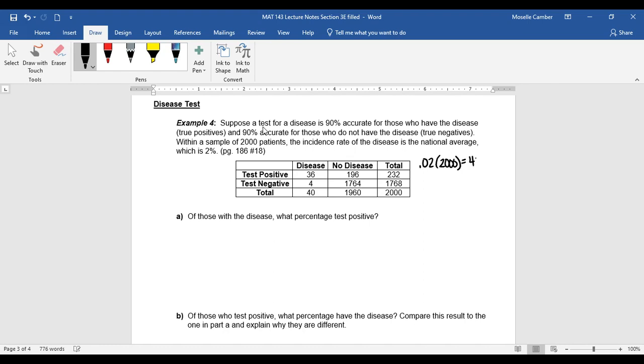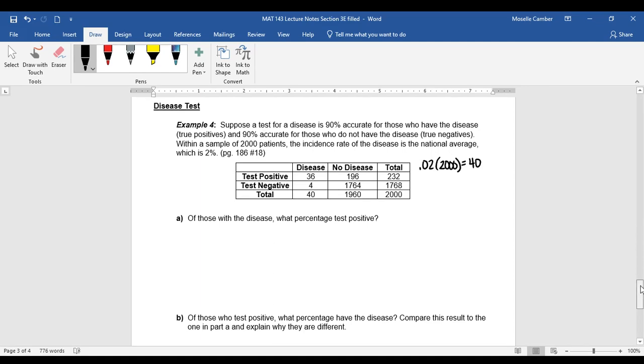you're going to end up getting 40, which is where you get here, which leaves 1960 of them that don't have the disease. 90% accurate says that if they have the disease, it's going to test positive. So 36 is 90% of 40, with 4 left over. Same thing here, negative with no disease is the accurate one. So this is 90% of the 1960, and this is the remaining. Add these two to get these totals.